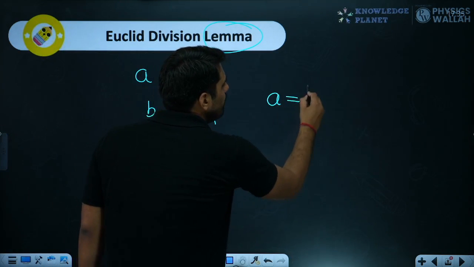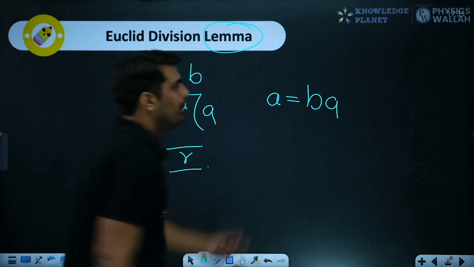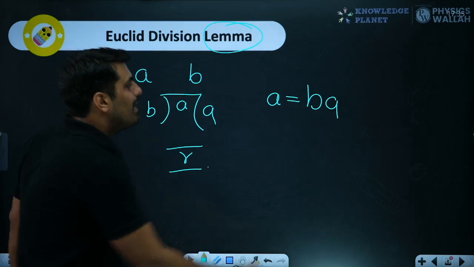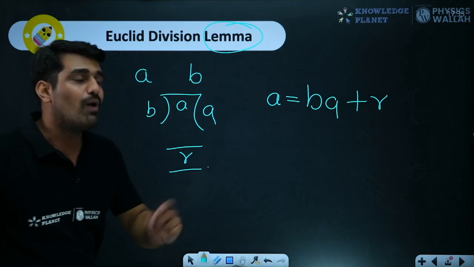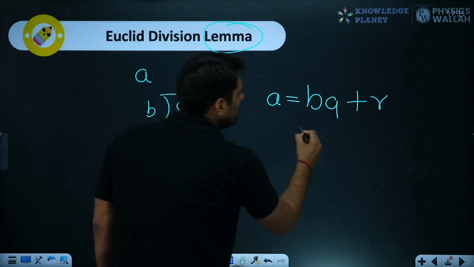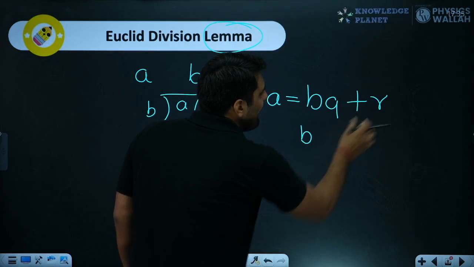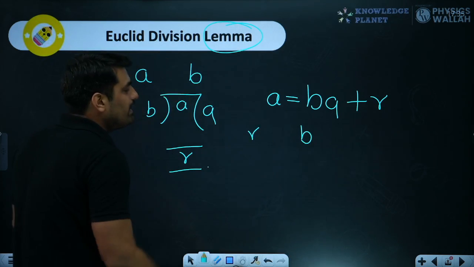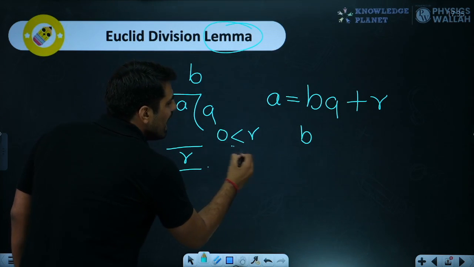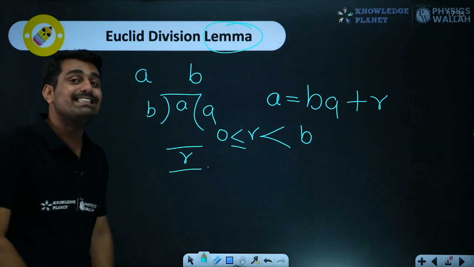A is equal to B into Q, B into Q plus the remainder part. It can be 0, it cannot be 0. And in this one, a relation is there. What relation, sir? The B part and the R part would have a relation. So the remainder would always be greater than or equal to 0 and would always be less than B.